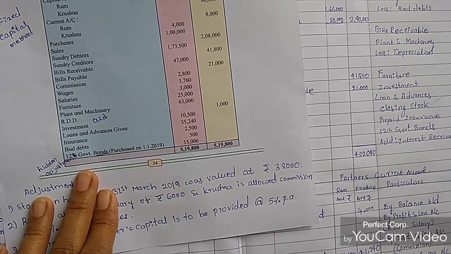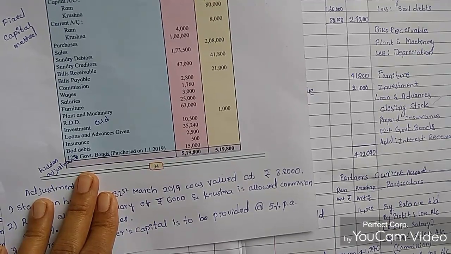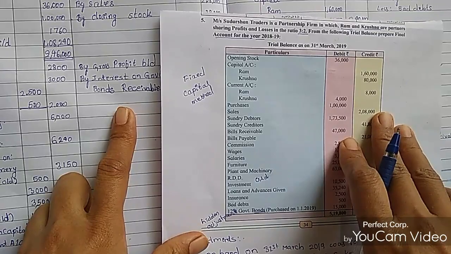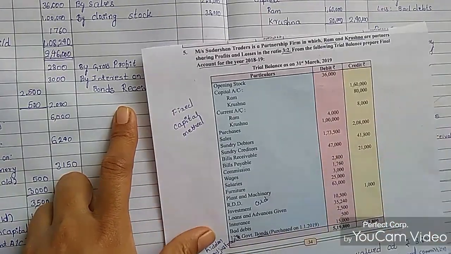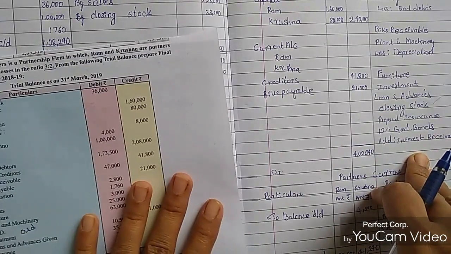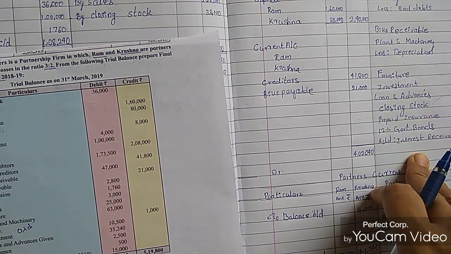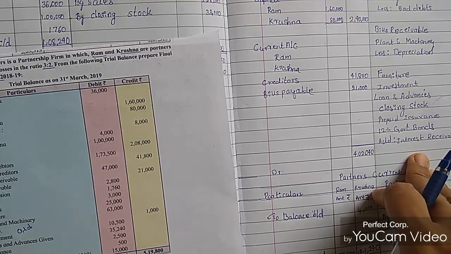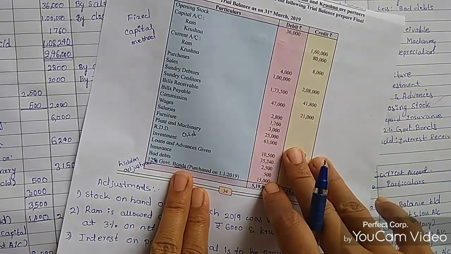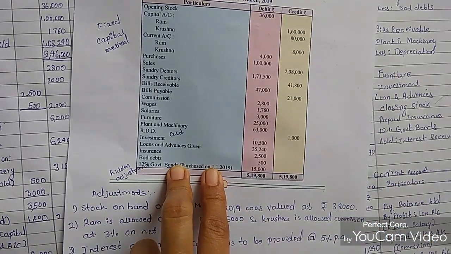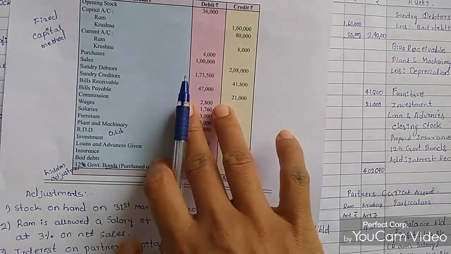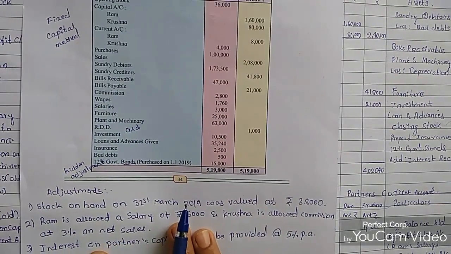And in the asset side of the balance sheet, we have to show this entry separately, the 12% government bonds. So using these entries we need to calculate the trading account, P&L account and balance sheet.